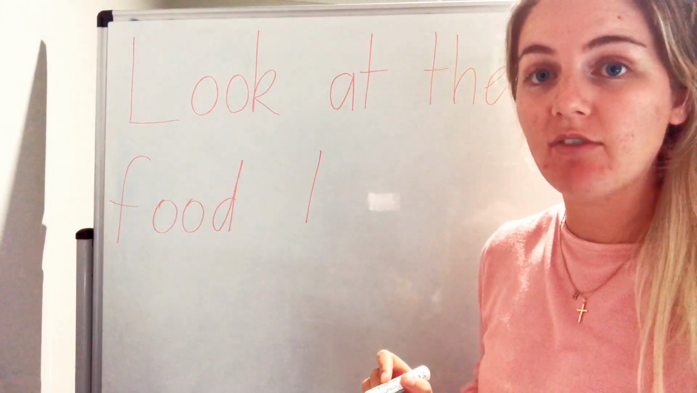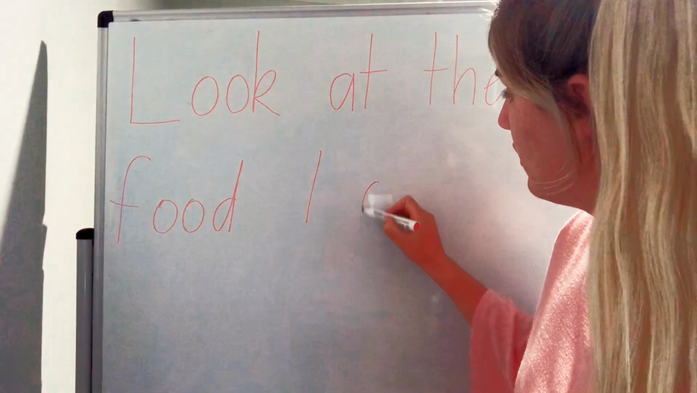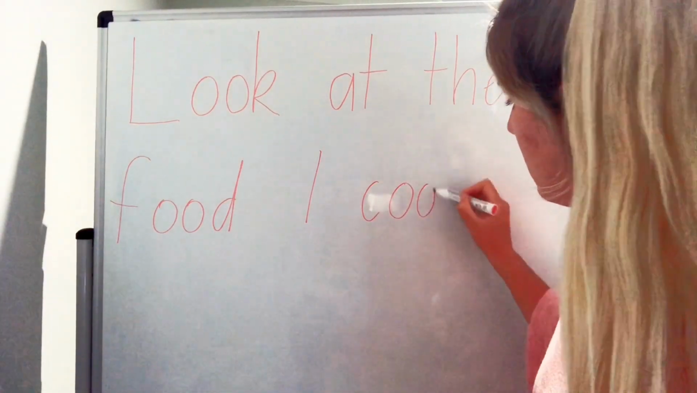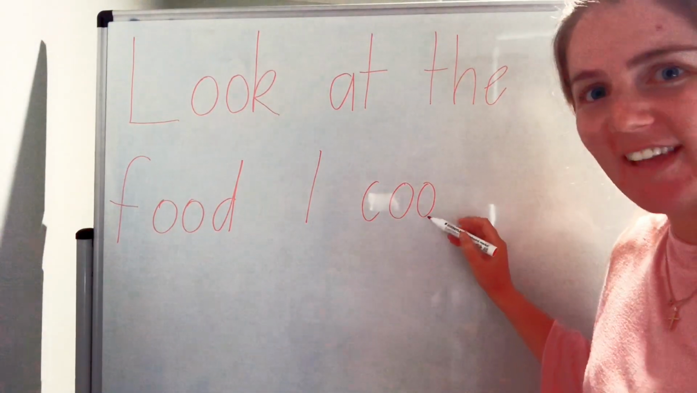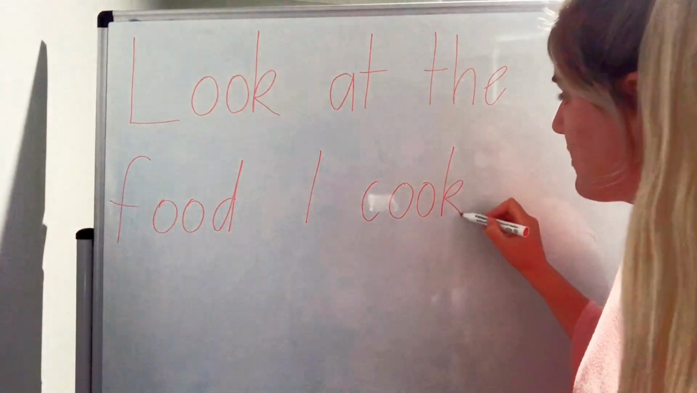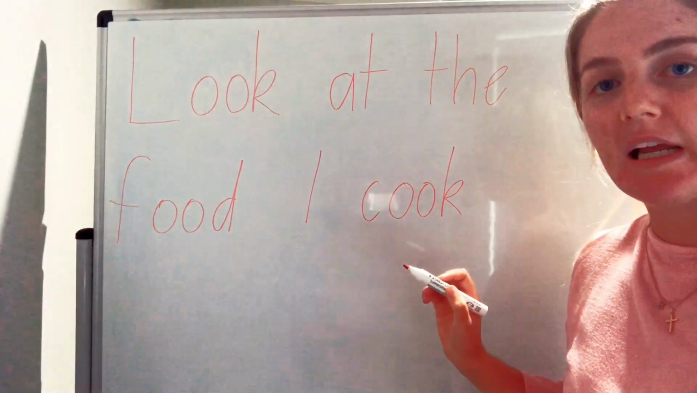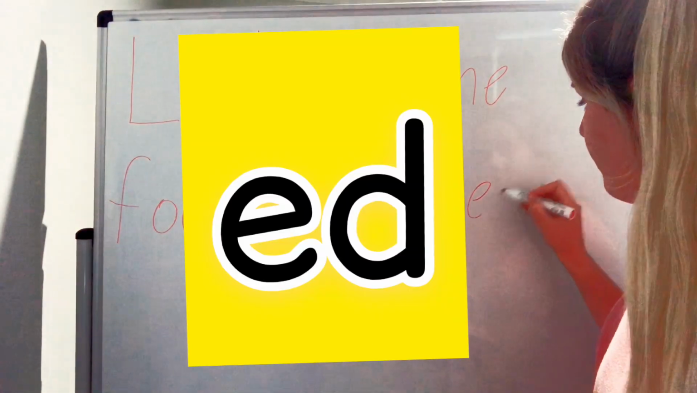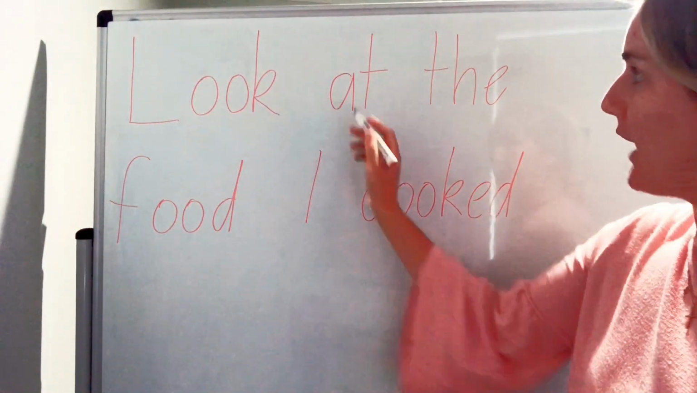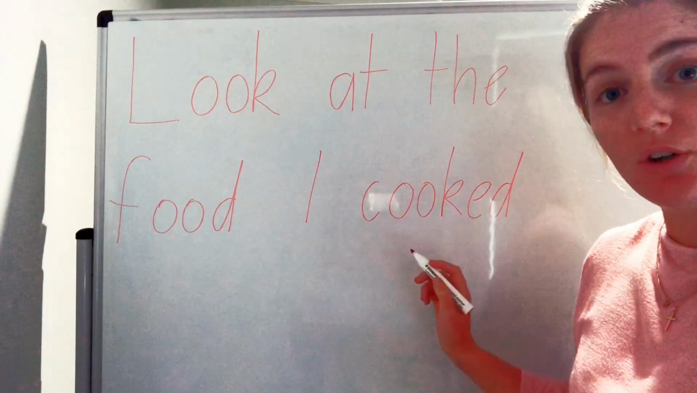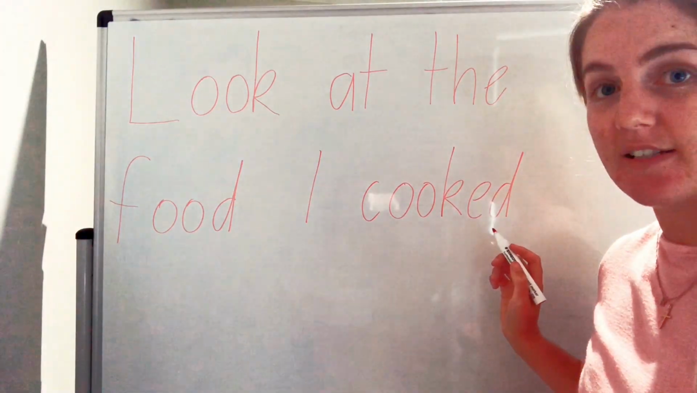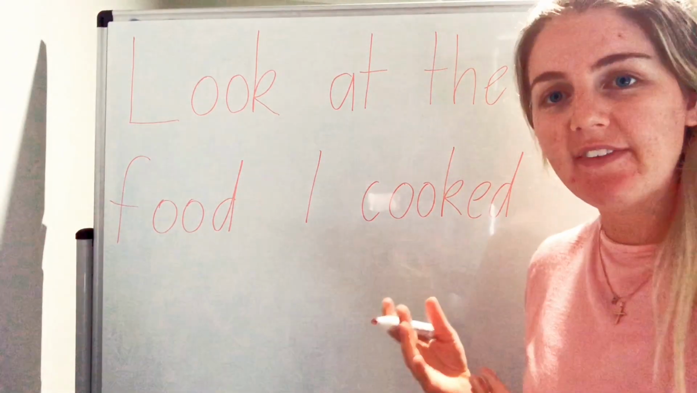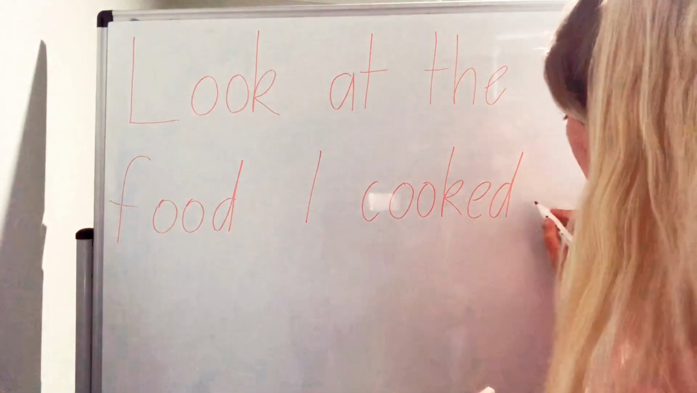Sound talk it with me as I write it. Our vowel digraph again. Cook. How do I make it cooked? That's right, add ed. Look at the food I cooked with ed on the end. Well done. What do we need at the end of our sentence? A full stop.